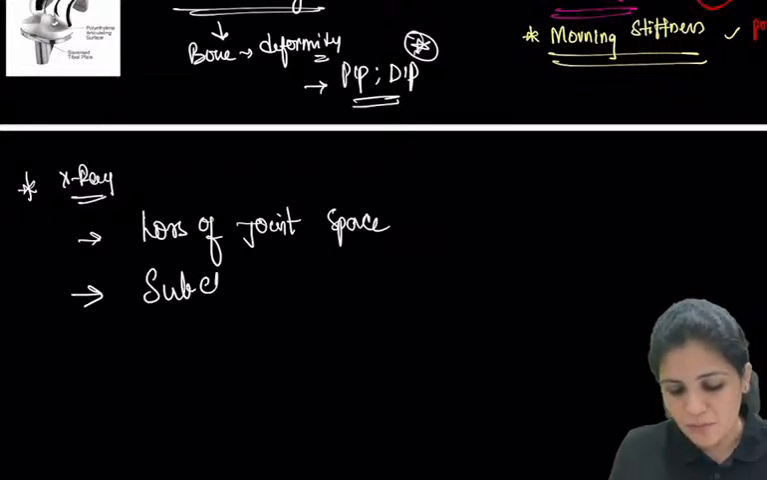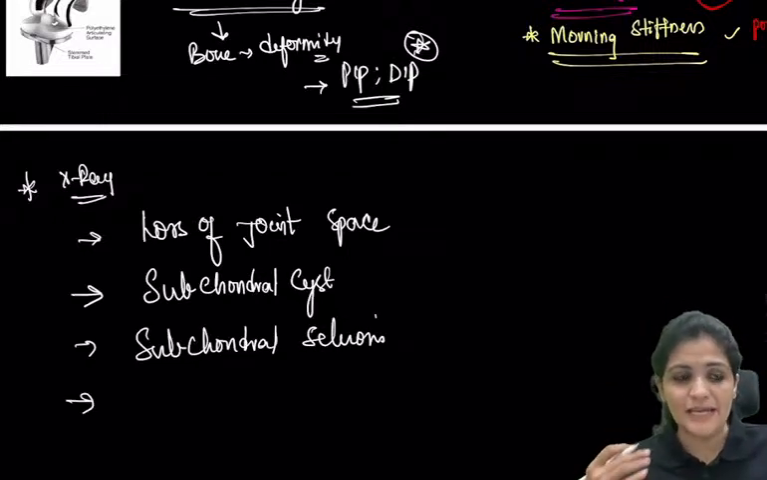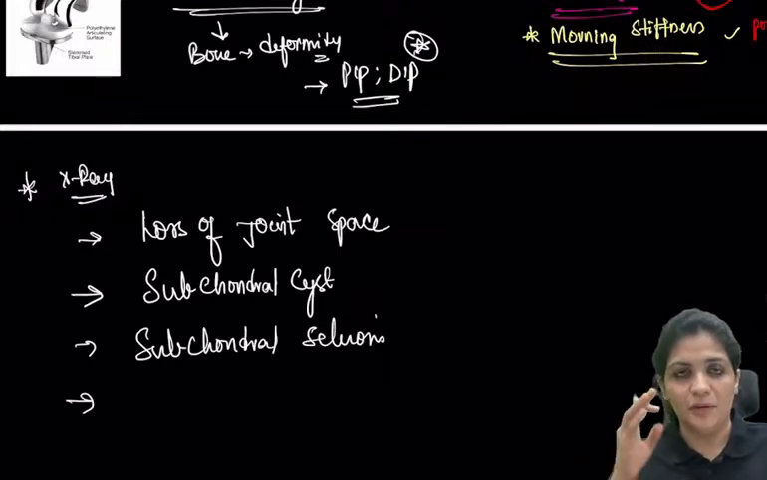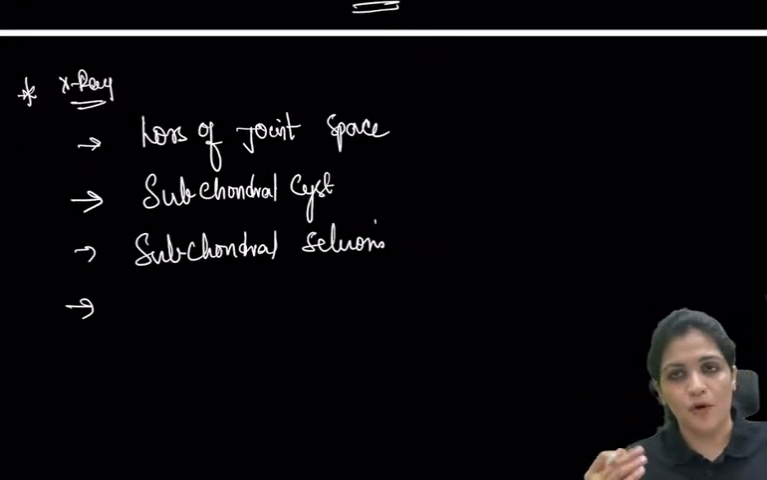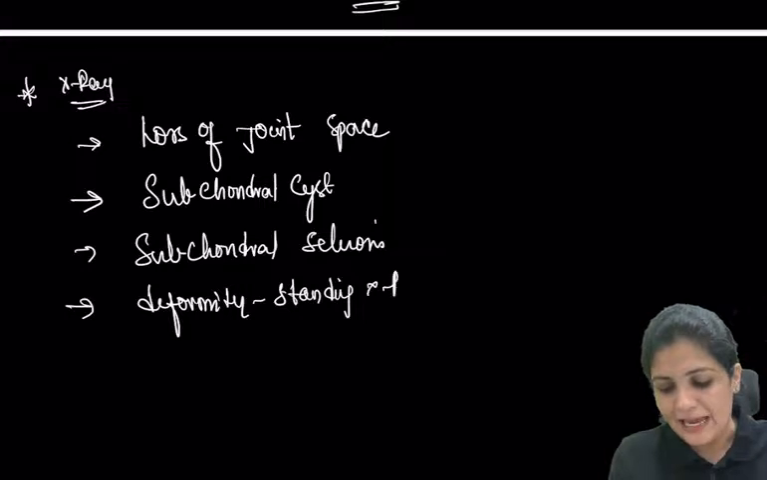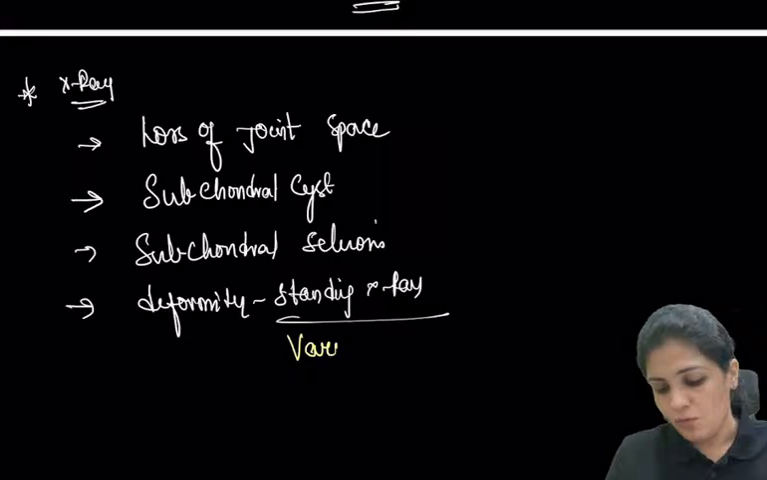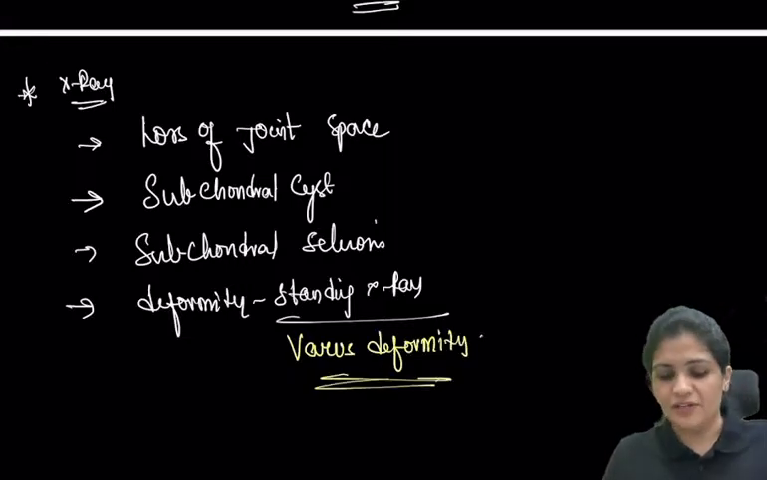Then, the most important thing, you see the subchondral cyst. Then you see subchondral sclerosis. That means again the bone is getting irritated, which will result in formation of more bone. So there will be loss of joint space, subchondral cyst, and subchondral sclerosis, and you might also see deformity on standing X-ray. Ask for standing X-rays, and most commonly, because the medial compartment is damaged, there is a varus deformity. Right? These are the features of OA.